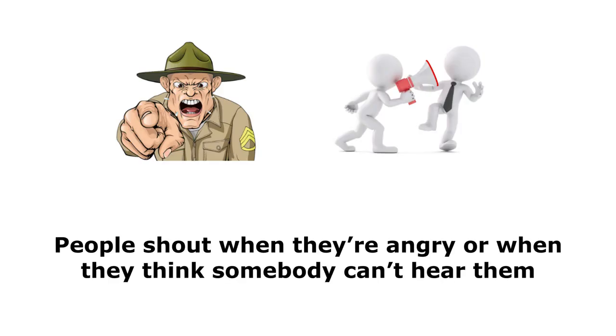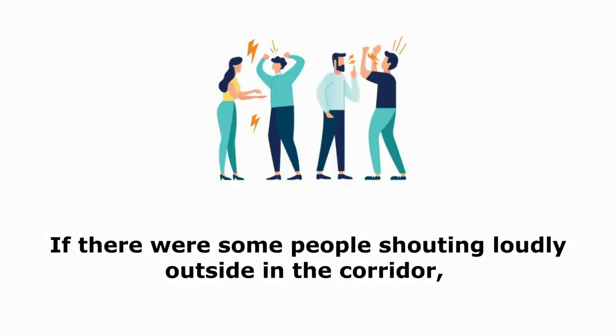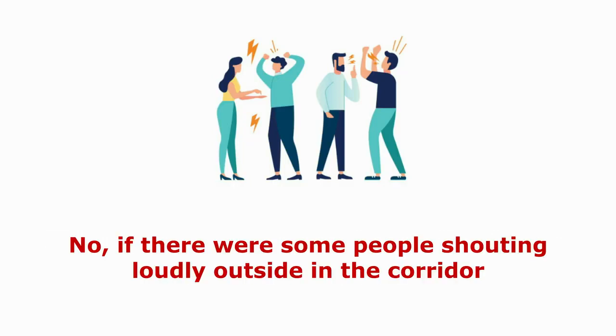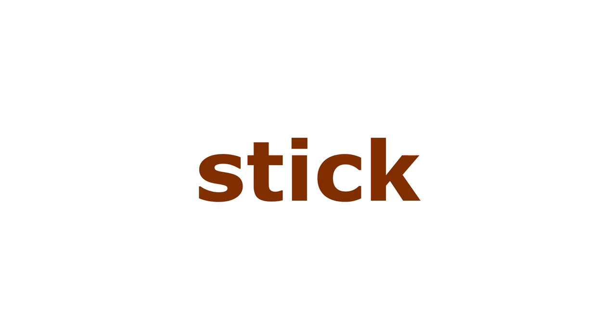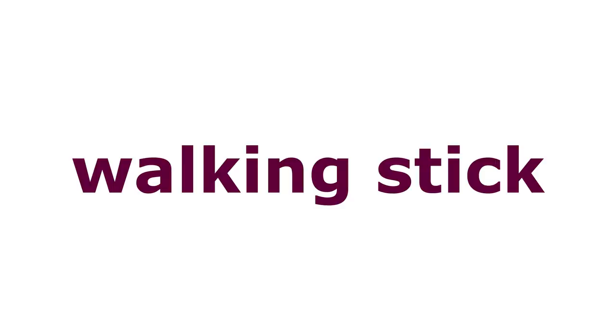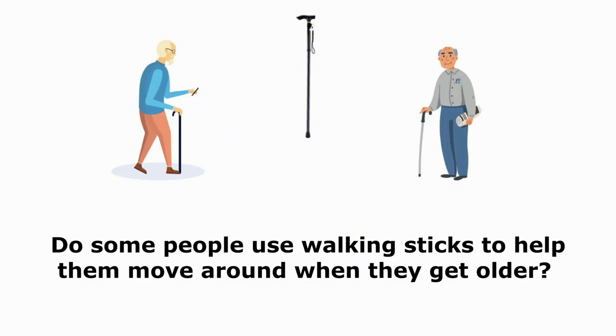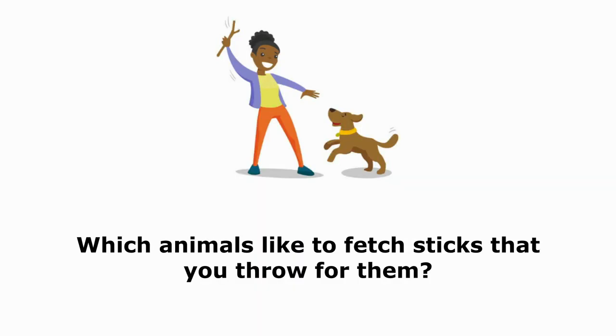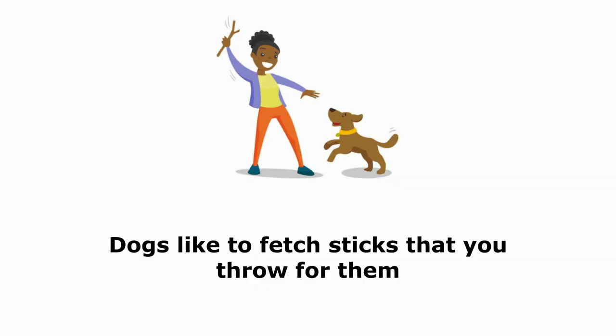Shout. When do people shout? People shout when they're angry or when they think somebody can't hear them. If there were some people shouting loudly outside in the corridor, would you be able to hear me? No, if there were some people shouting loudly outside in the corridor, I wouldn't be able to hear you. Stick, walking stick. Do some people use walking sticks to help them move around when they get older? Yes, some people use walking sticks to help them move around when they get older. Which animals like to fetch sticks that you throw for them? Dogs like to fetch sticks that you throw for them.